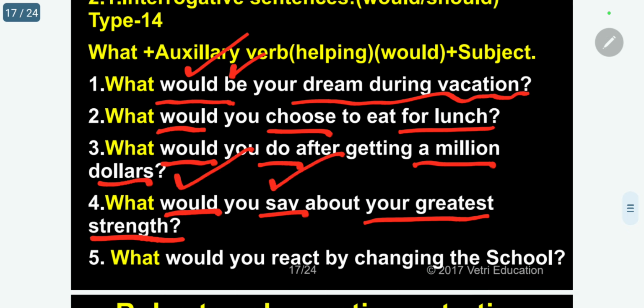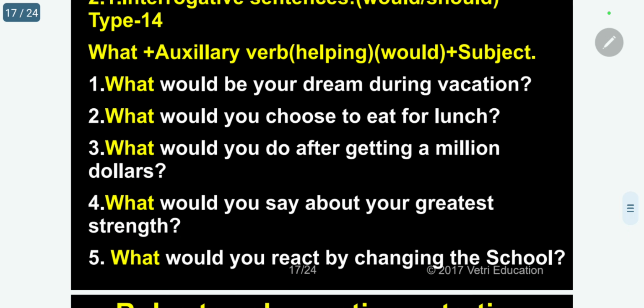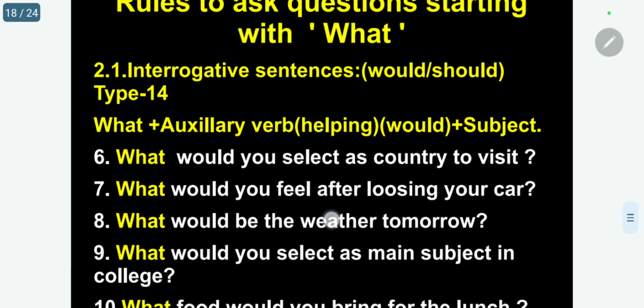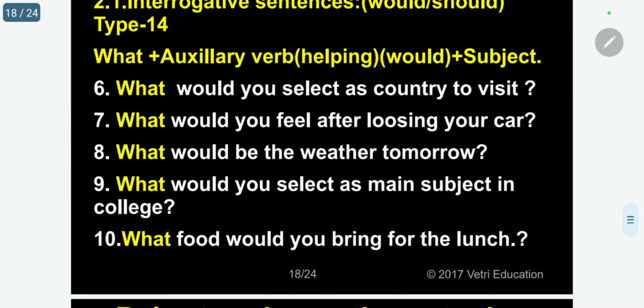It is the auxiliary. Then, what would you react by changing the school? React, main verb, would, auxiliary. 5 more regarding would. What would you select as country to visit?